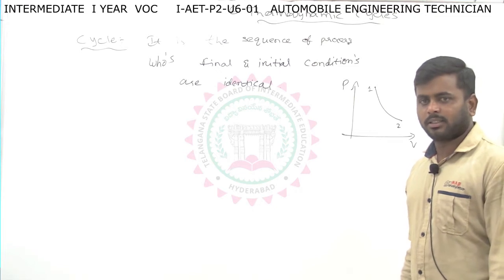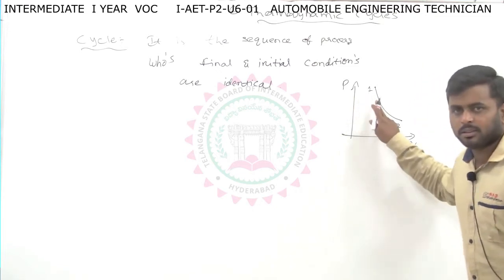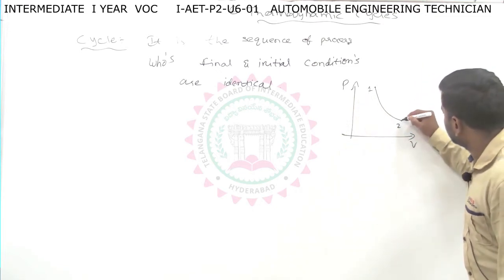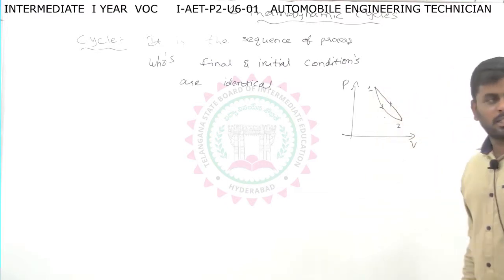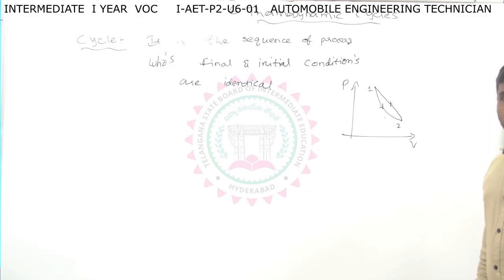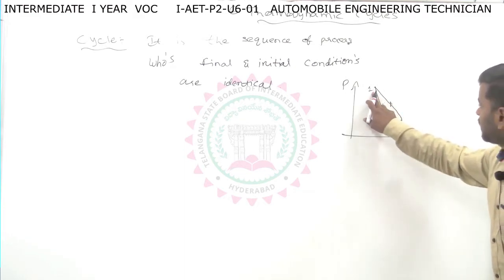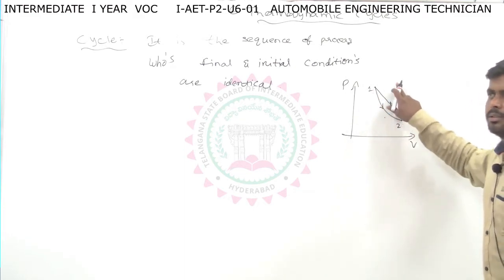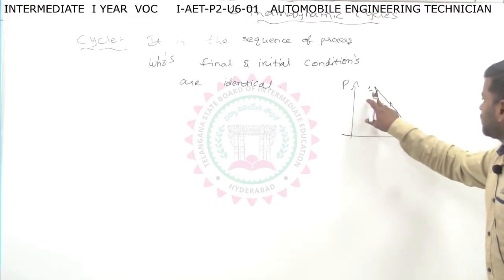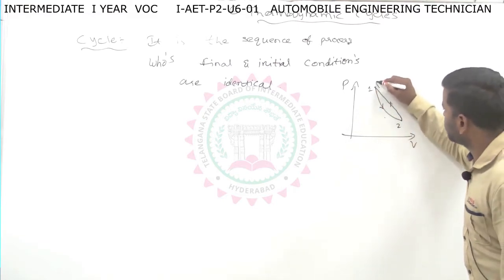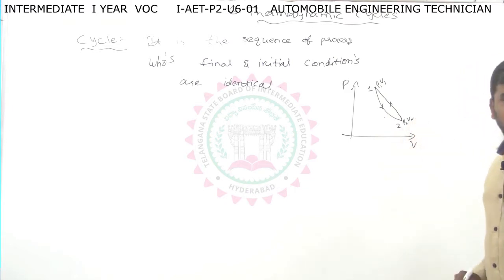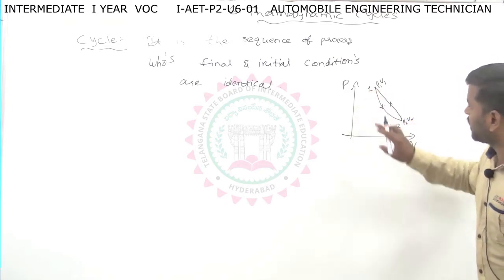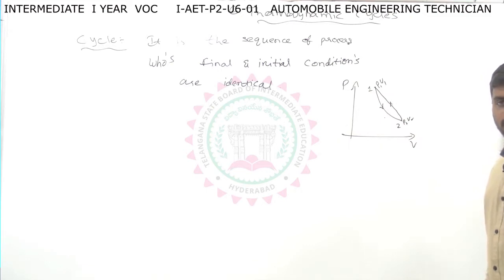Here 1 to 2 is one process and 2 to 1 is another process. Let us assume P1, V1 is the initial condition and P2, V2 is the final condition. Again it comes back to the initial condition P1, V1. This we call a cycle.